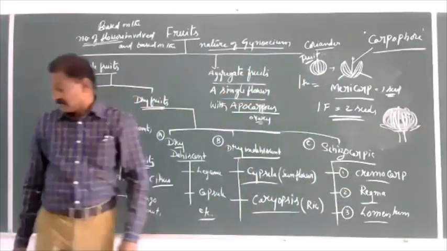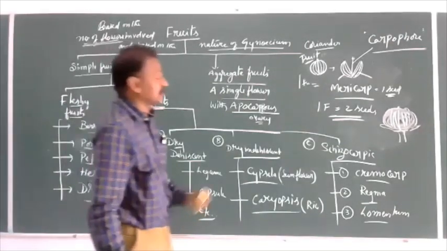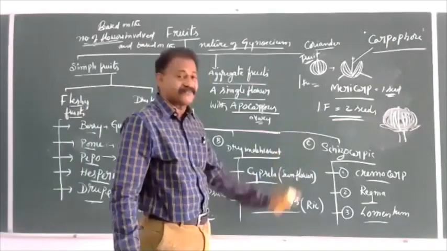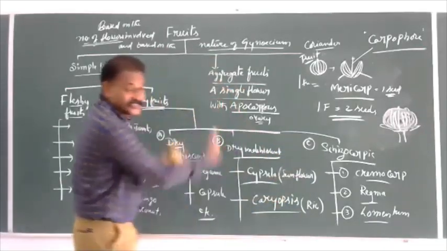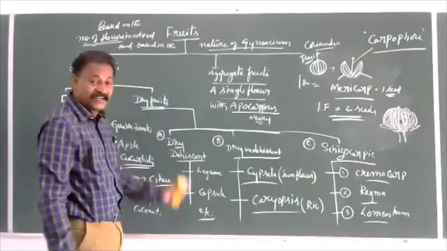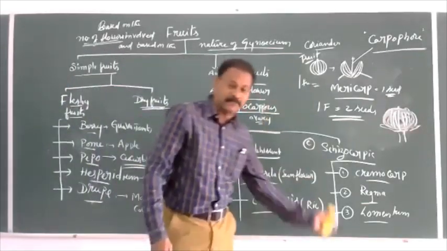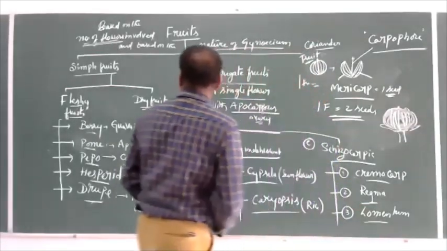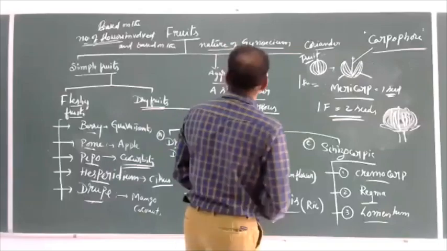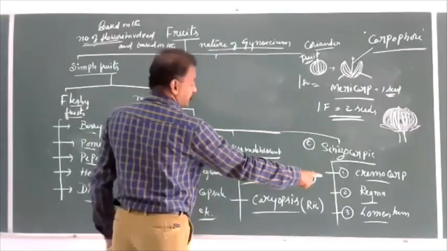Regma. It is a minimum requirement, since some of these questions are asked. That's why we are watching. Otherwise, there is a big list. In front of every category, dry dehiscent, dry indehiscent, there are so many examples. Regma is a fruit.